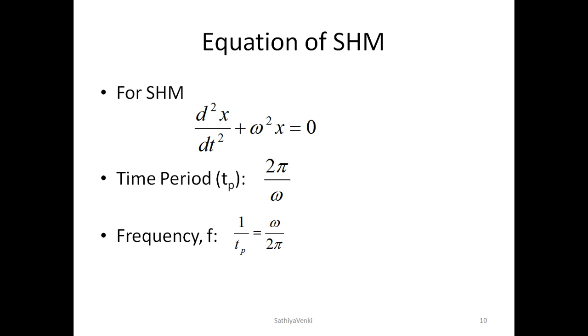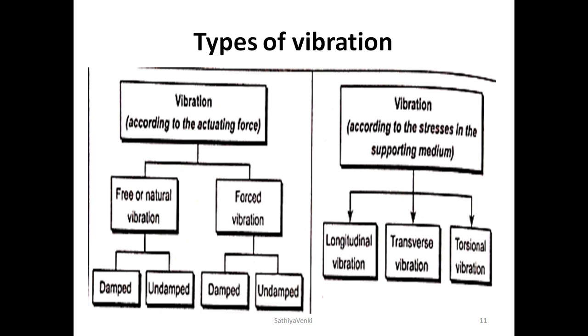So free vibration, and the other one is the forced vibration. Free vibration is again categorized into damped free vibration and undamped free vibration. Forced vibration is again categorized into damped forced vibration and undamped forced vibration. And of course, the vibration according to the stresses in the supporting medium is categorized into three types. Already you know about that: longitudinal vibration, transverse vibration, and torsional vibration.